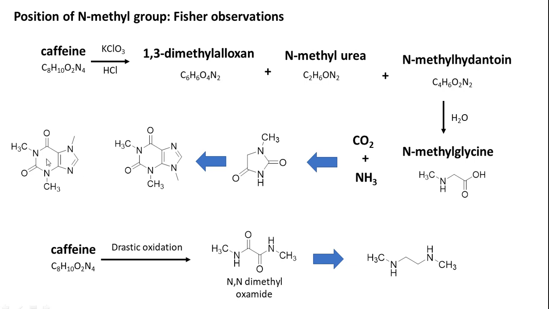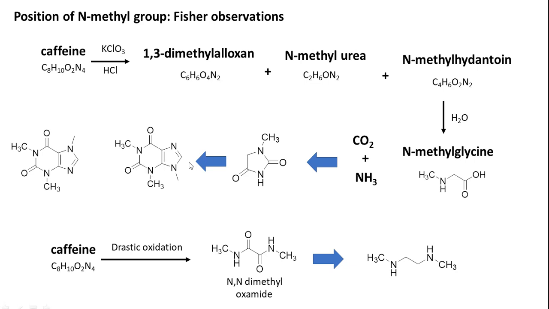So let's see this structure first. Let's see if it has undergone oxidative degradation like this, half of the structure. Here we have NCH3, a double bond O, another double bond O, and here we don't have any substitution, so it will ultimately become NH2. Or if you degrade it like this, we have NCH3, double bond O, NCH3, dimethyl urea.